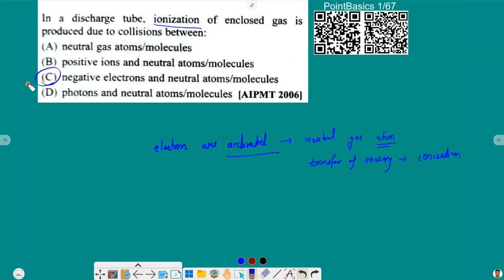So that is option C, that negative electrons and neutral atom molecules collide with each other, and due to that there is ionization happening of the enclosed gas. And here you have to keep in mind that only ionization is happening, not excitation, because in case of ionization, quantization is not necessary, but for excitation, quantization is necessary.